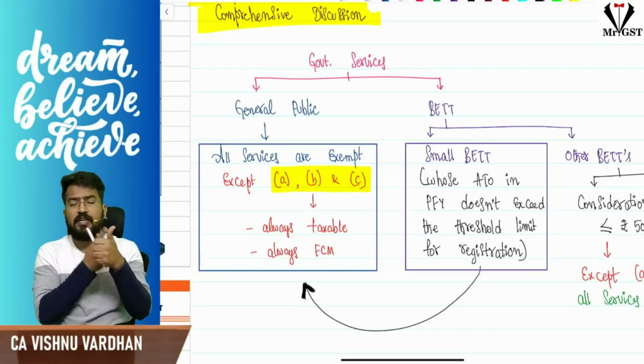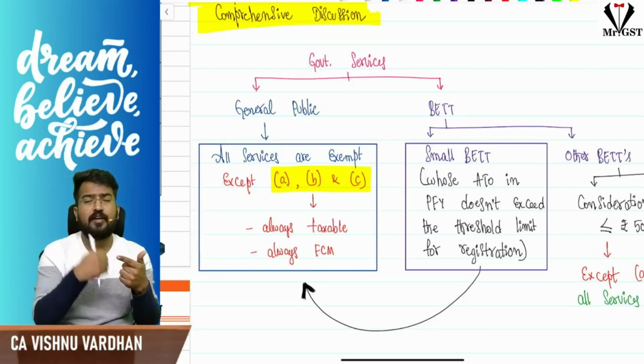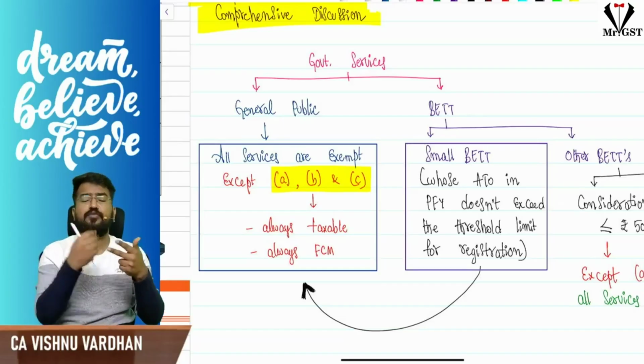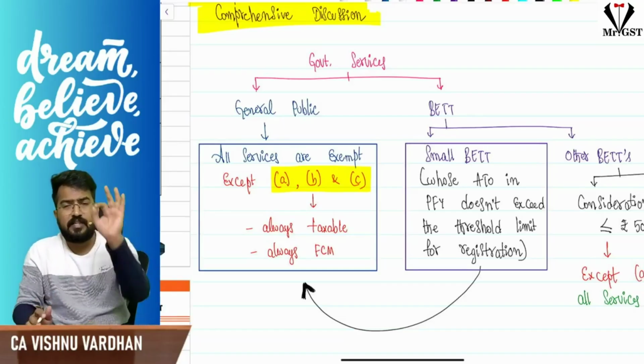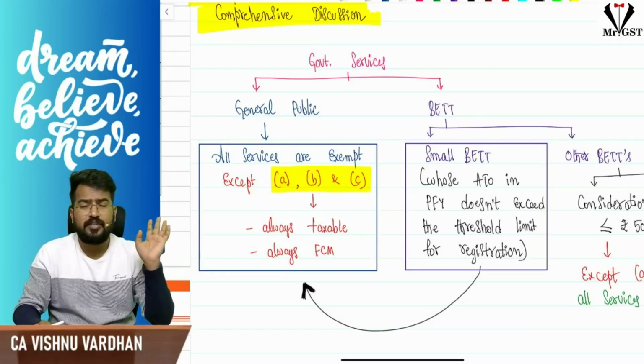Postal department, Indian Railways. Next, transport services in relation to aircraft or vessel. Next, transportation of goods and passengers. These three services are taxable under forward charge even if provided to the general public. Any other services to the general public are exempt. No RCM, no FCM.